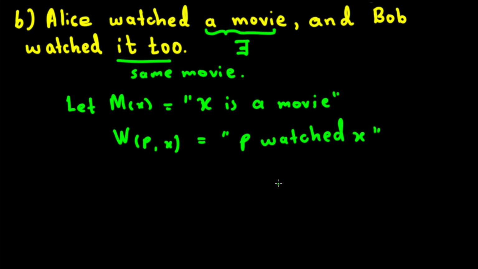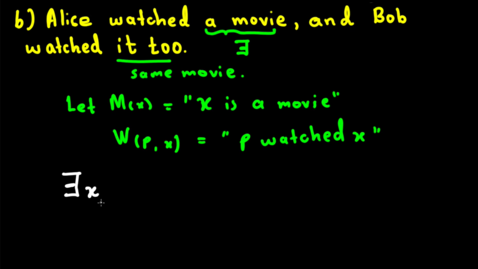Now here we are going to write our expression. So first we are going to say there exists some movie, and the movie is x, so we put x.